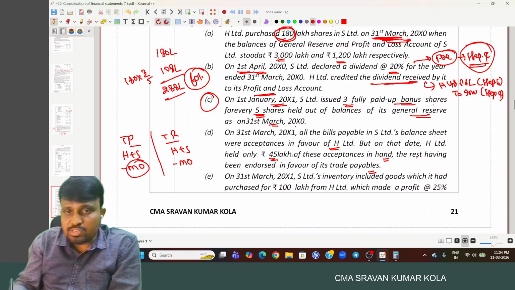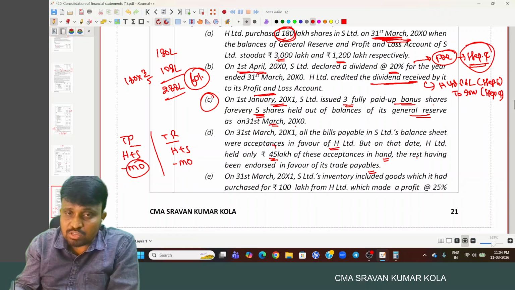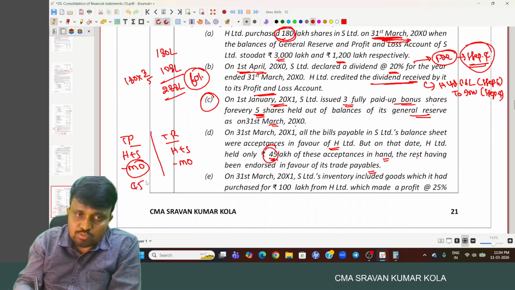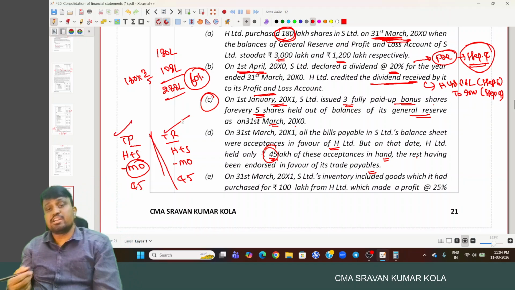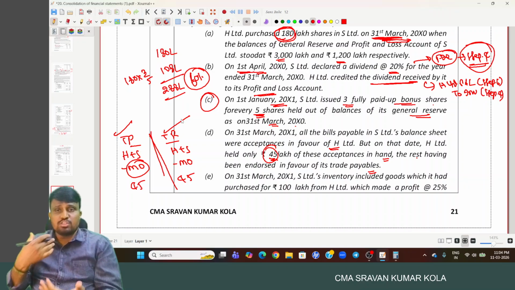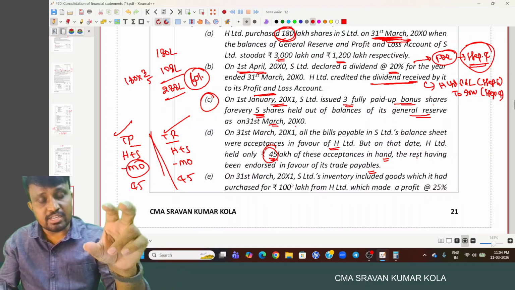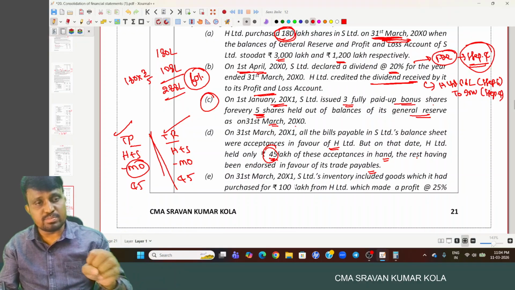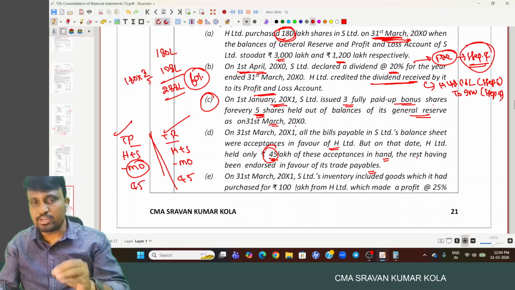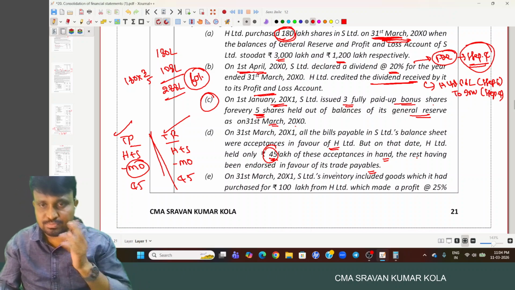But intercorporate owing is nothing but actually the total acceptance in favor of H Limited or relating to the S Limited. Out of that, they held only 45 lakhs. So 45 lakhs is reduced from both trade payable as well as the trade receivables as elimination of intercorporate owings. In trade payable, we have to reduce it from bills payable. In trade receivable, we have to reduce it from bills receivable, 45 lakhs.